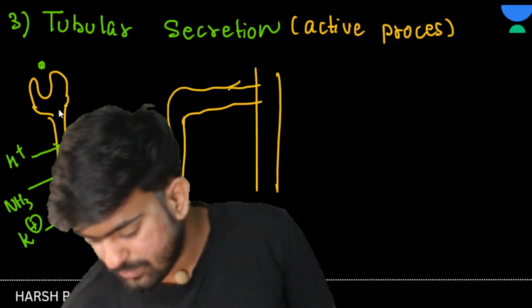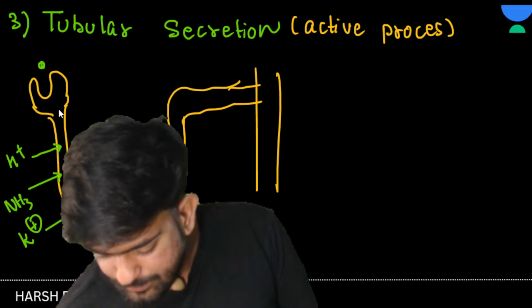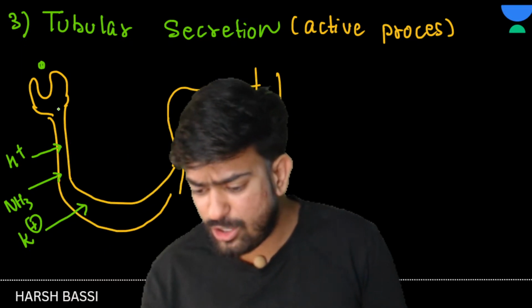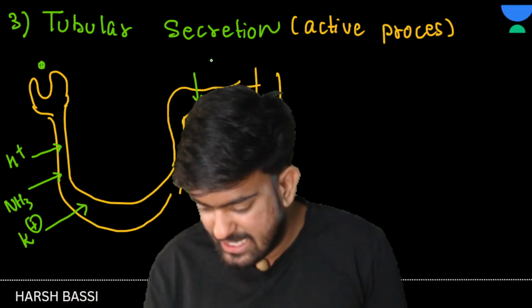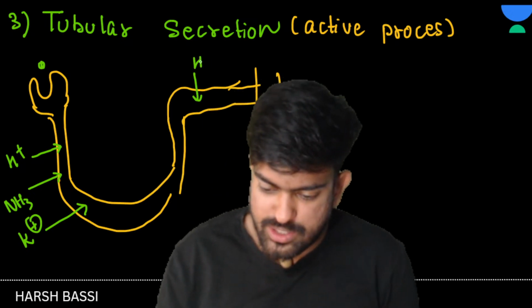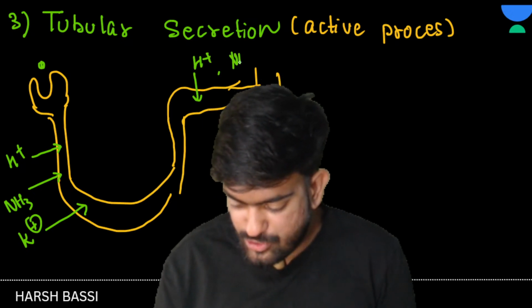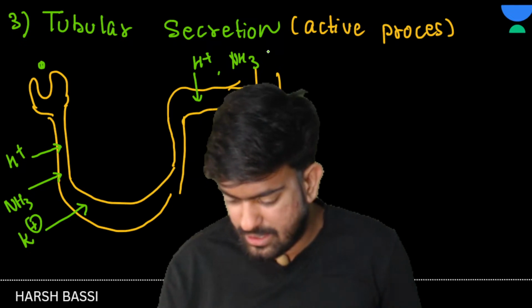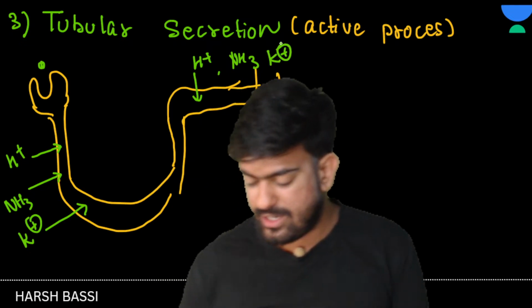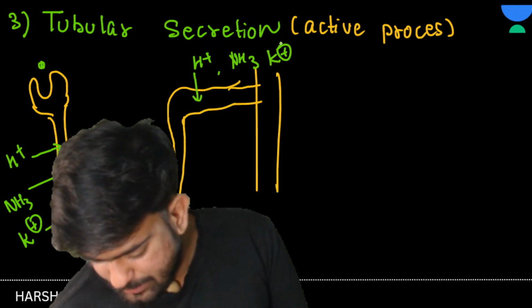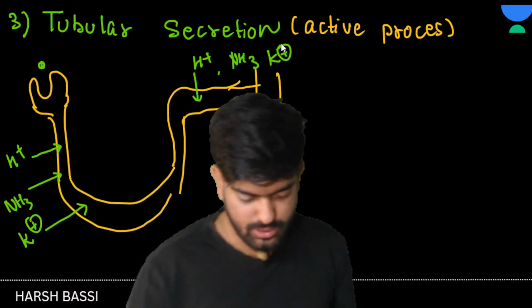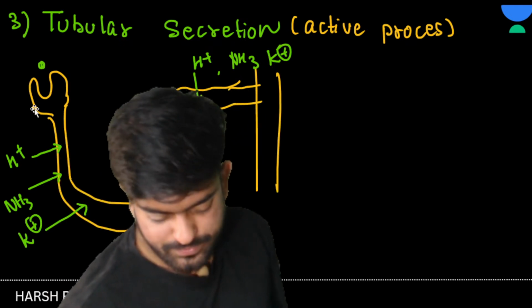Okay, chalo, great. Now what, sir? Now here also in DCT, H positive, NH3 and K positive are secreted. Clear to everyone? Yes or no? Yes, any doubts anywhere?